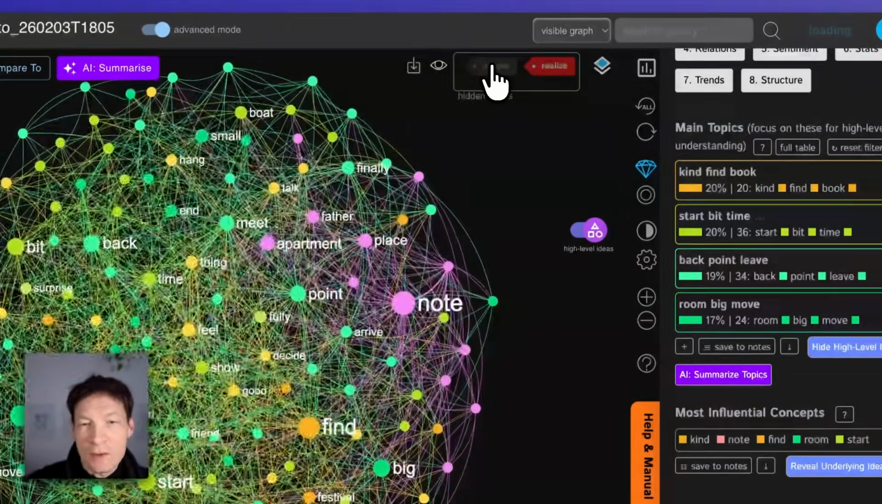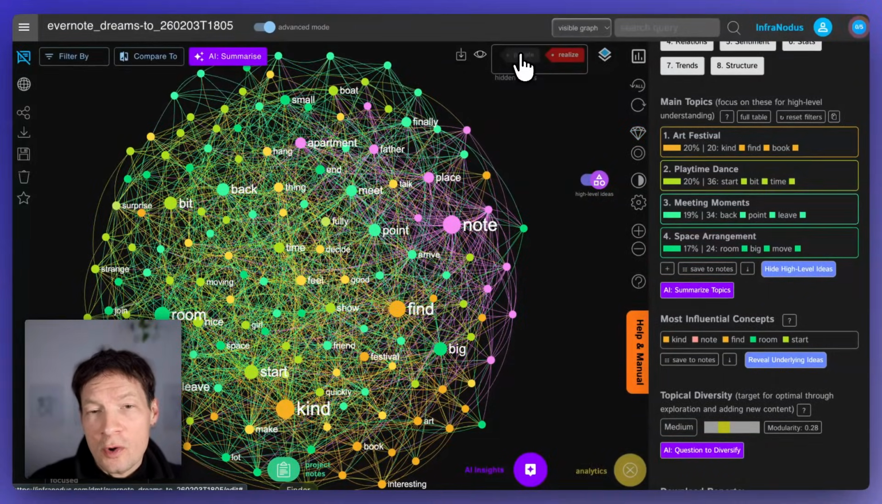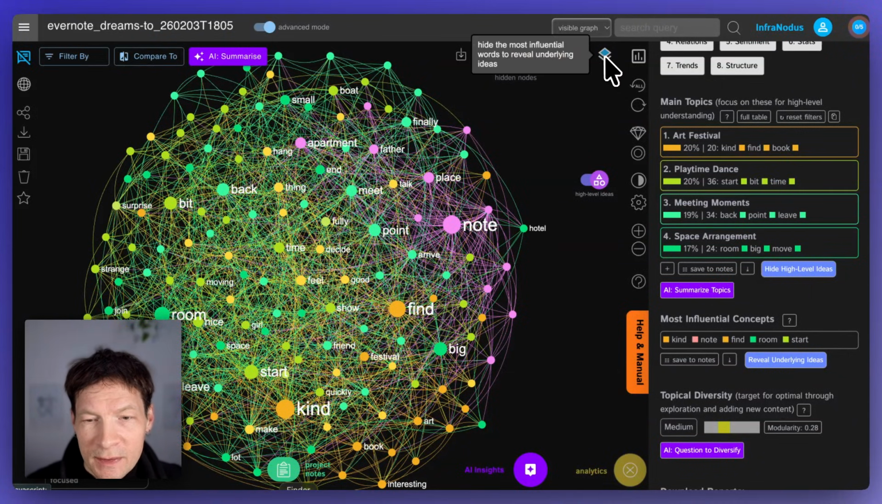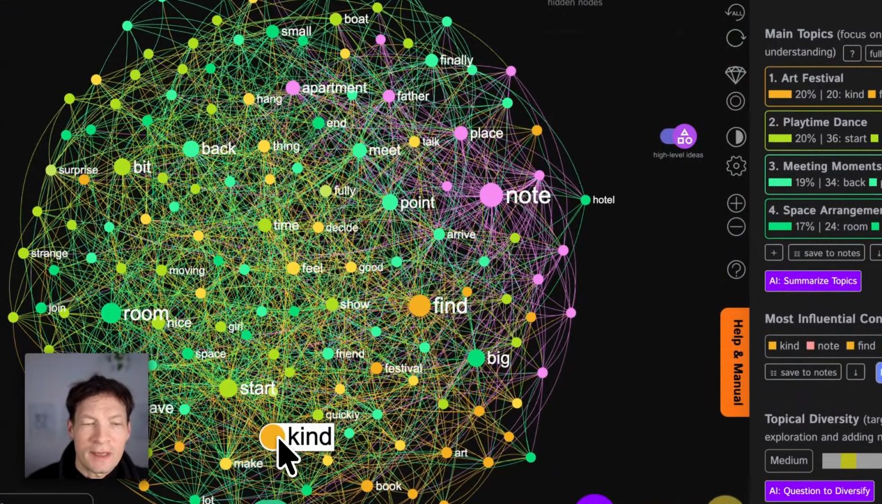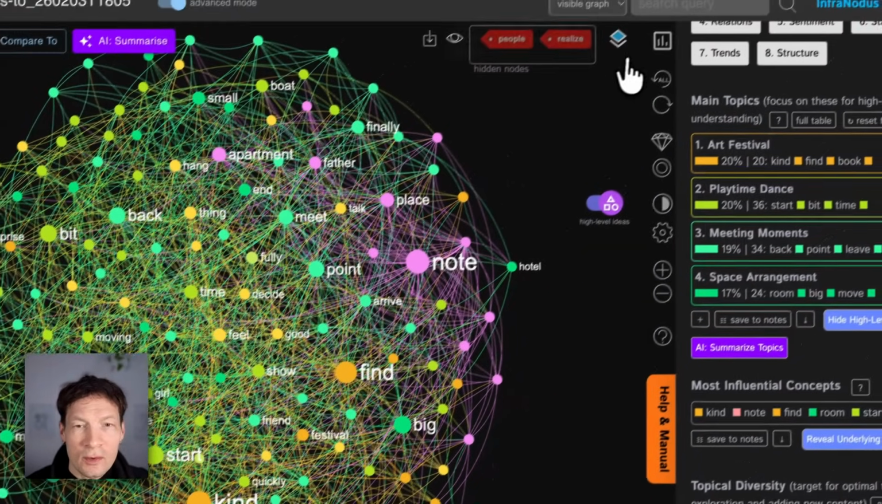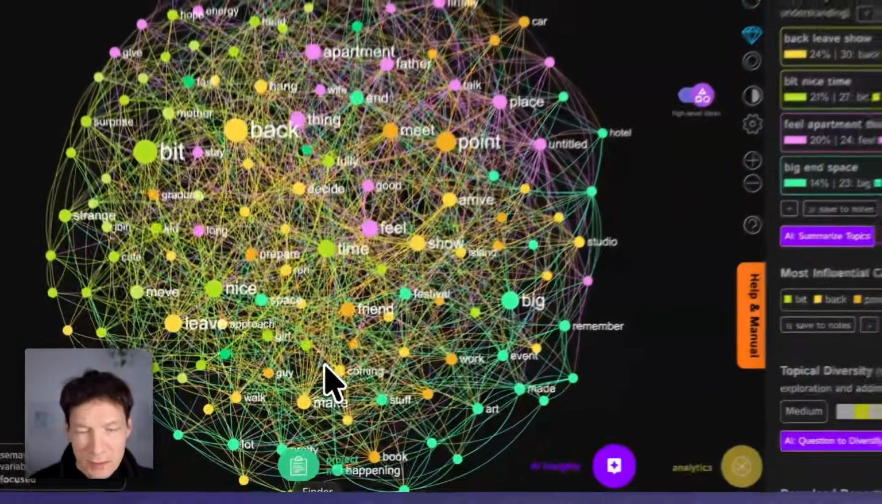And then the whole thing recalculates a new topic structure for all the different new concepts that pop up at the surface. And here you actually have this button that automatically removes the top layer of concepts. So for example, you see the bigger ones are the more relevant ones. And here we have kind, find, note. So we can actually get rid of them too, just by clicking this button. It slices the top layer of meaning.